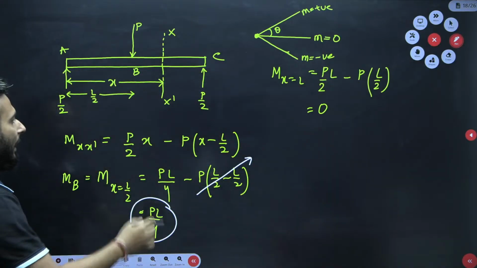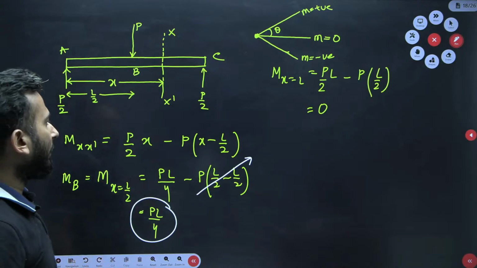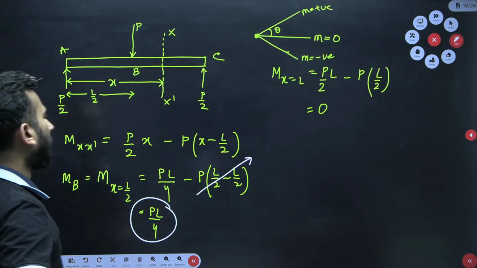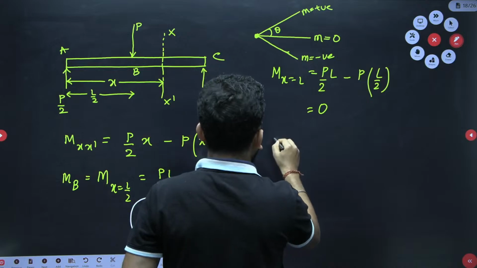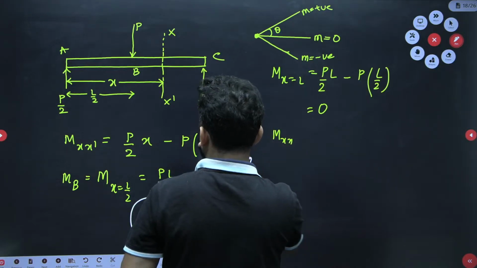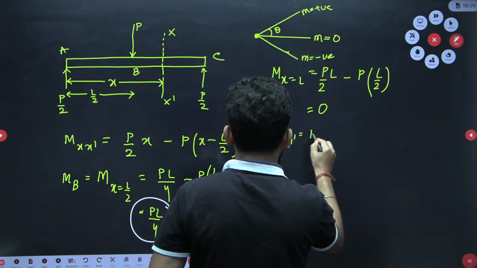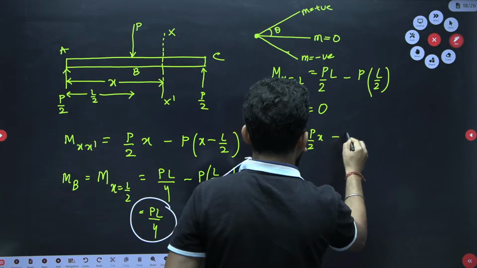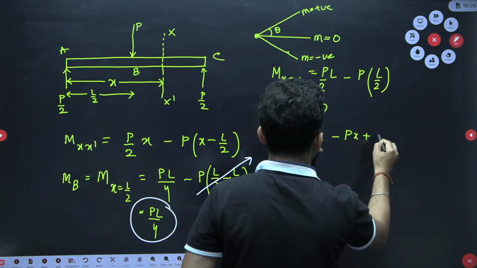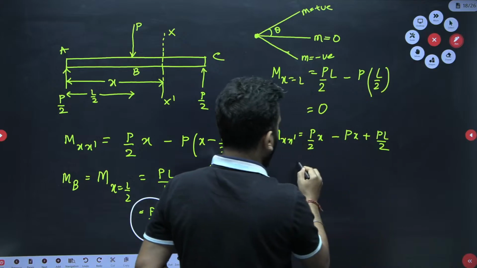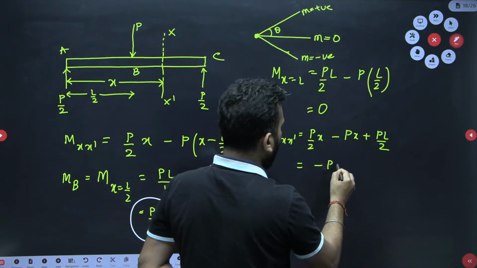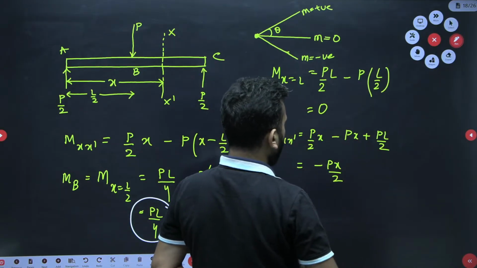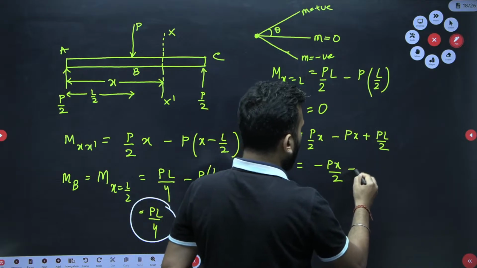So I have to find the slope. This is my equation, M xx dash is equal to P by 2 x minus Px plus PL by 2, and this I can write as minus Px by 2 plus PL by 2.